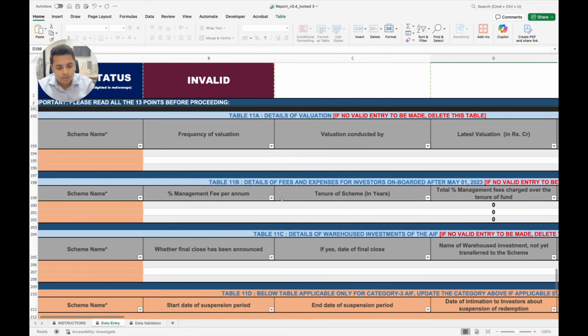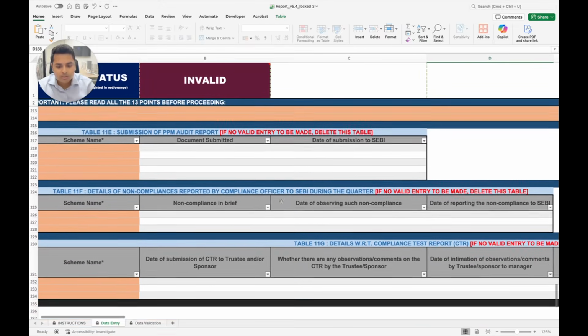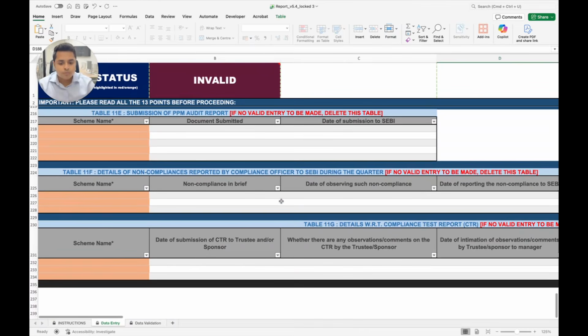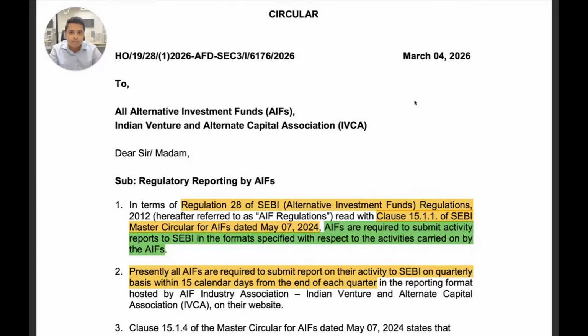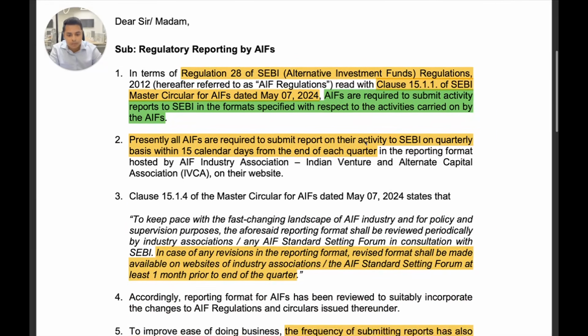Details of valuation, details of fees and expenses, warehouse investments, all of this. So this tells you how detailed the QAR was when SEBI actually introduced this, and how easy it was for SEBI to find out non-compliances on the basis of QAR. Having understood the details of the QAR, it's important to go into what exactly the recent SEBI circular changes in the QAR and in the reporting requirements.